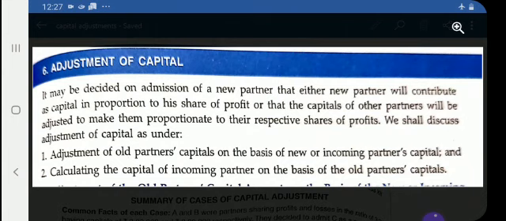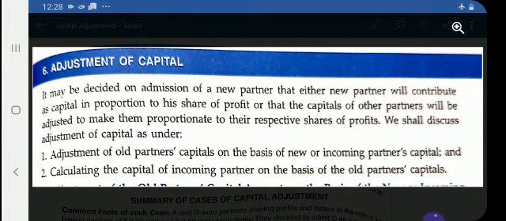First is adjustment of old partners' capital on the basis of new or incoming partner's capital. In this case, you have to adjust the capital on the basis of the new partner's capital. And the second case, calculating the capital of the incoming partner on the basis of old partners' capital. So what difference are you finding here? In the first case, the new partner's capital is given in the question, and in the second case you have to find out what he should bring to the firm as capital on the basis of old partners' capital.